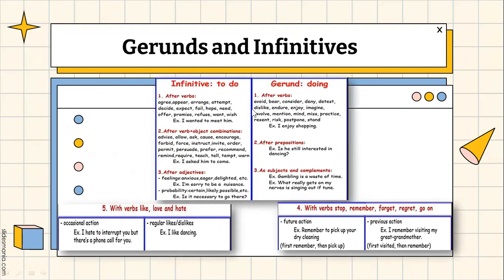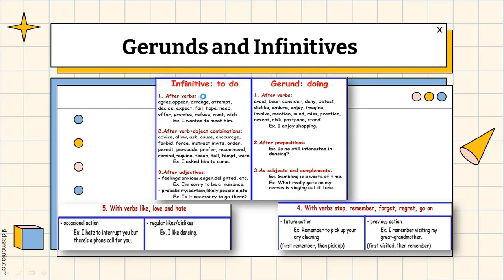Gerunds and infinitives mean that when we want to use two verbs at the same time, we use infinitives and gerunds. An infinitive means that we use the verb with to plus do, and for the gerund form we use ing. So let's look at more details.